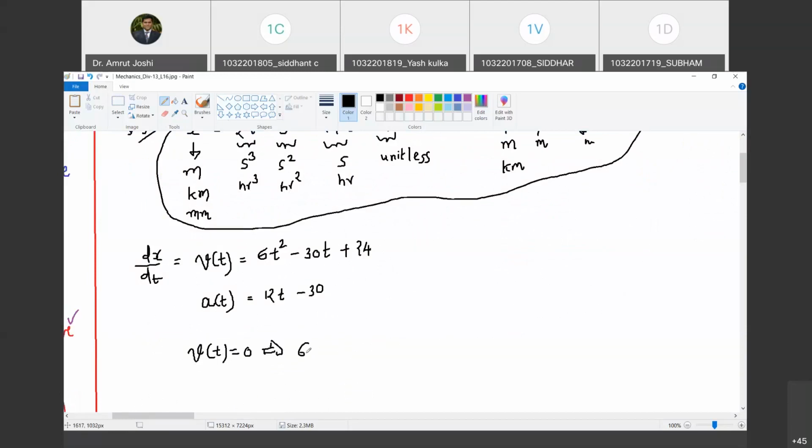So that gives me 6t square minus 30t plus 24 equal to 0. Can you tell me the roots of this equation? How much should be t? Sir, 1 minute. Yeah, go ahead. Let me also solve with you.